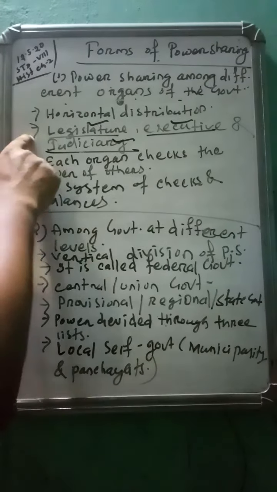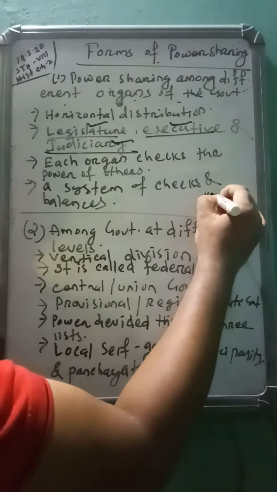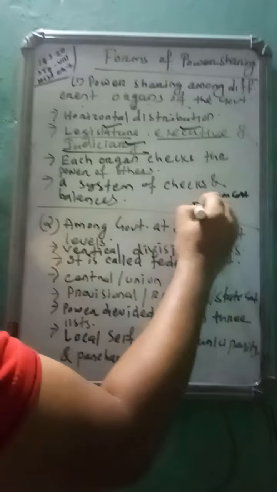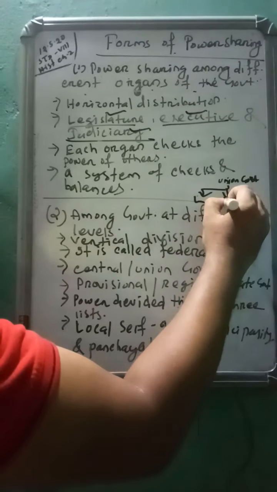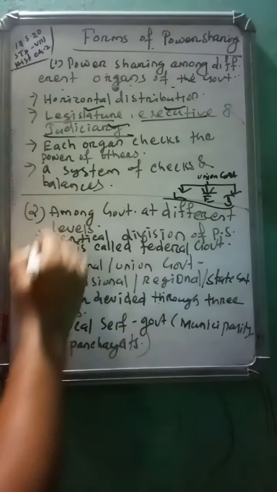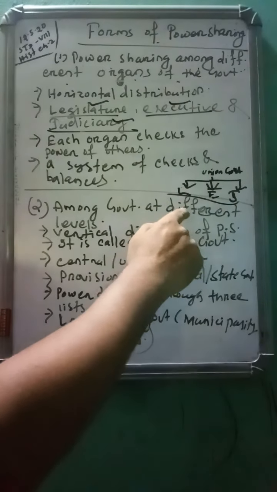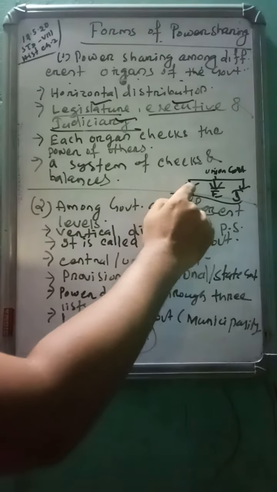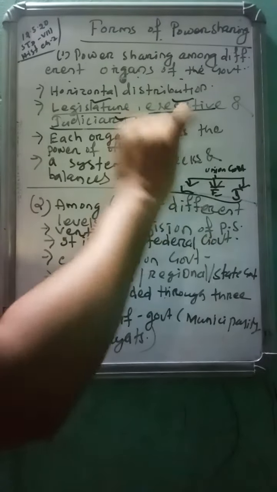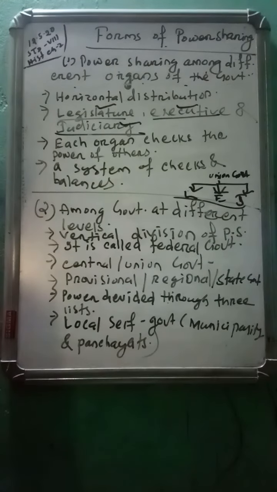This type of distribution of power sharing is known as horizontal. Horizontal means this is the union government, and this is the legislature, this is called the executive, and this is the judiciary, or it is shortly known as JEL. Legislature, executive, judiciary. What are the functions of these three organs? Legislature always passes the law. Executive always implements the laws, and judiciary always checks whether the laws are being properly implemented or not.